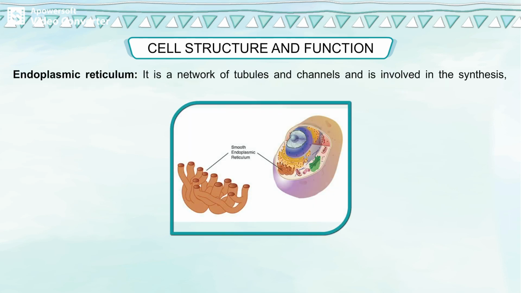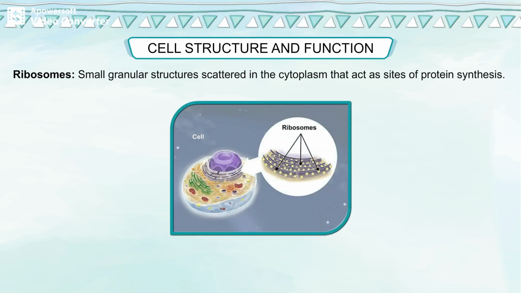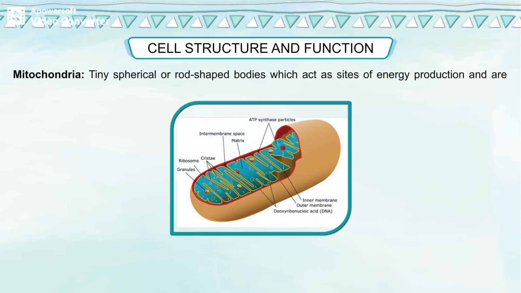Endoplasmic reticulum. It is a network of tubules and channels and is involved in the synthesis, storage, and transport of cell products. Centrosome. It is present only in animal cells. Its function is to initiate and regulate cell division. Ribosomes. Small granular structures scattered in the cytoplasm that act as sites of protein synthesis.